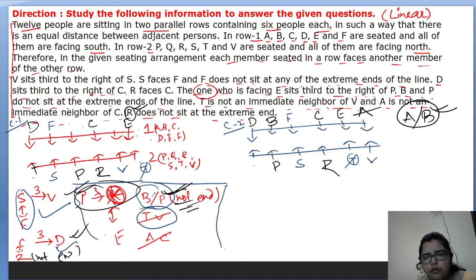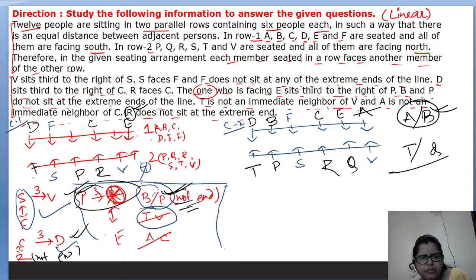Now here only two places are vacant, and the remaining persons are C and those not seated in any of the places, T and Q. But T can't sit here. That's why who will sit here? Q will sit here. So this will be the position of T. Now for this one, if T will not sit here, T can sit here. No problem with that. T can sit here, and Q can sit here. But here is a problem.